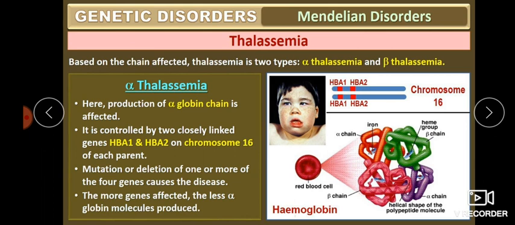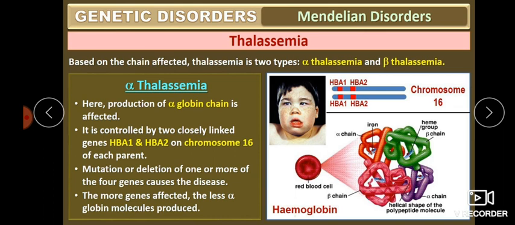In one chromosome HBA1 and HBA2 are there, and the homologous chromosome also has HBA1 and HBA2. If any mutation or deletion happens to one or more of these four genes, this may cause the disease.